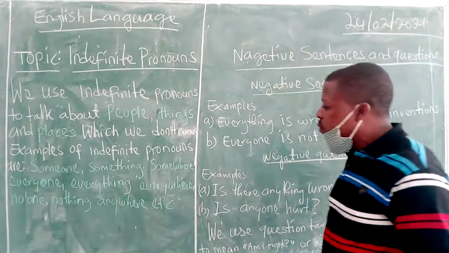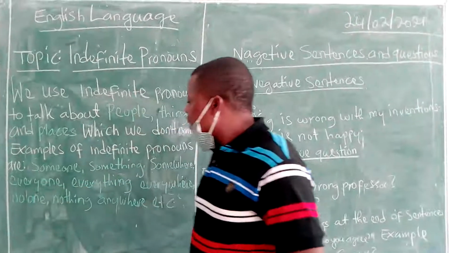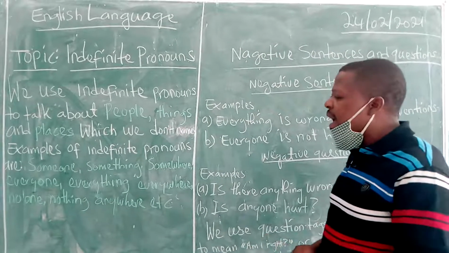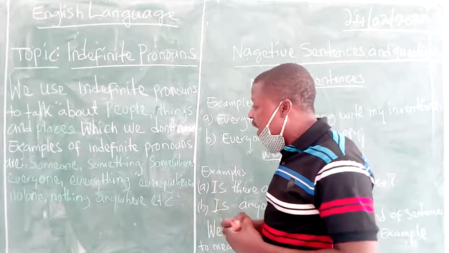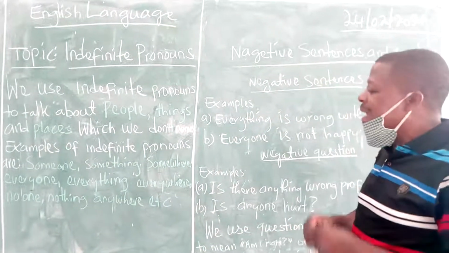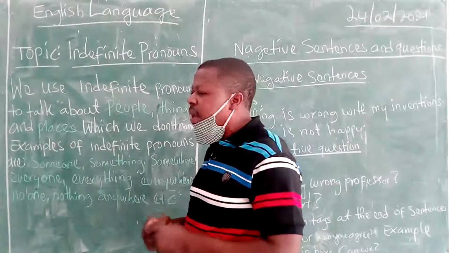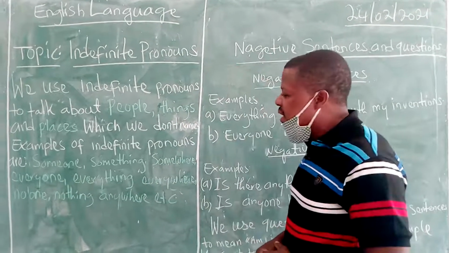Early on Tuesday morning, you get to school and you see Samuela, Maria Lydia, children from all the other classes, whose names you know, but you want to use an indefinite pronoun. You will say, everyone is waiting for the guest.